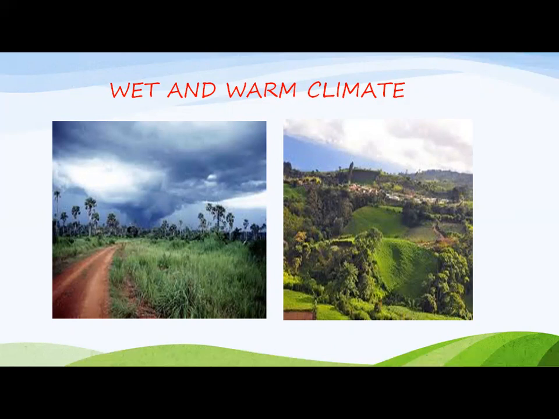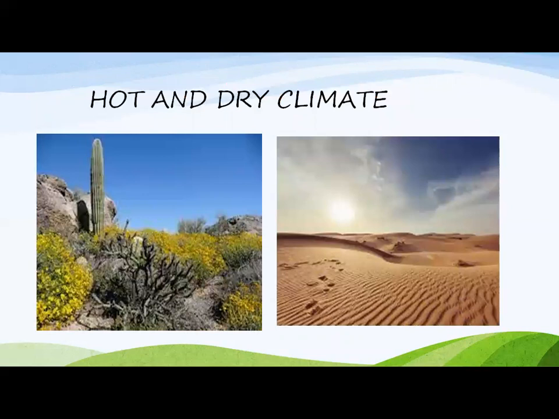Wet and warm climates are very important for a region because this climate is very good for growing crops and plants. Good types of vegetation can be found in wet and warm climate, but little vegetation can be found in hot and dry climate. So we can say wet and warm climates are more useful for agriculture, and more things can be cultivated in them. Sorry, wet and warm climate.